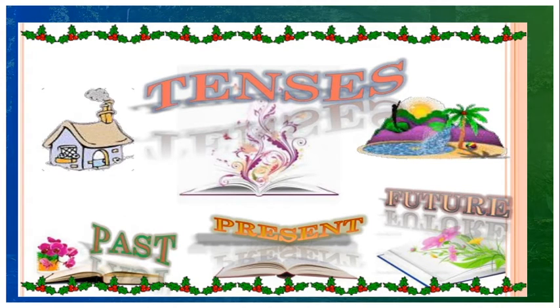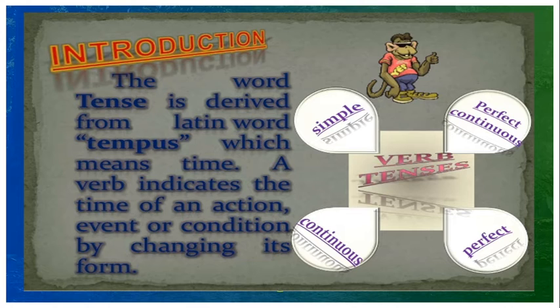There are three tenses: past, present, future. The word tense, what is the meaning for the word tense? The word tense is derived from the Latin word tempus, the meaning of the word time. A verb indicates the time of an action, event, or condition by changing its form.